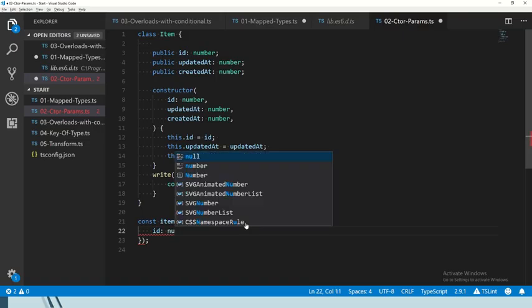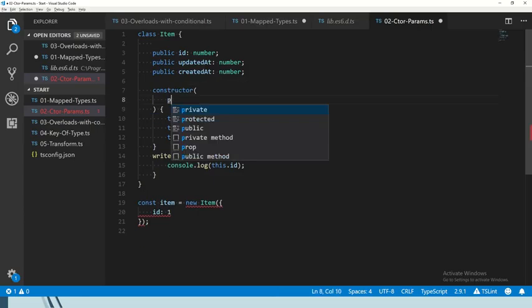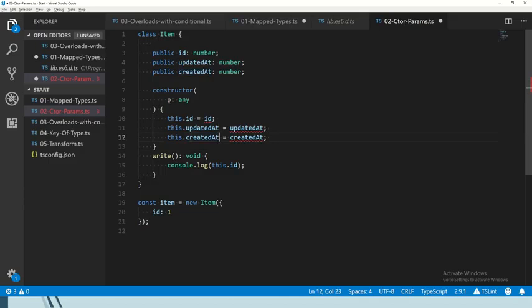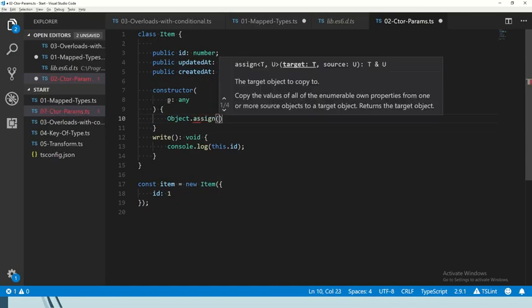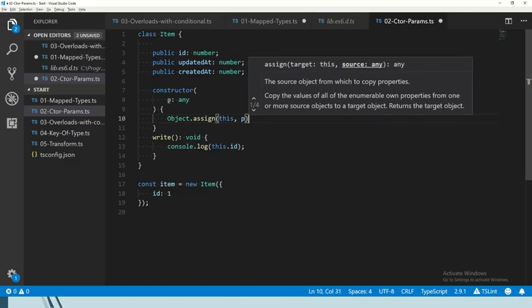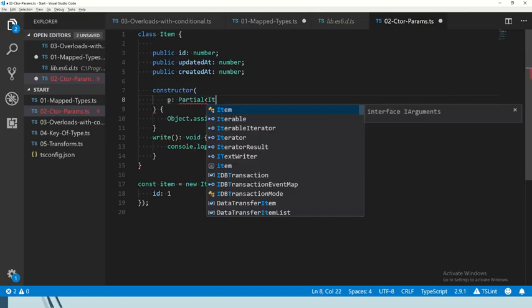We want to say 10, or whatever. And how could we do this? Well, we could pass a single parameter, and just use, for example, Object.assign. But now, armed with our partial type, how could we make this better? You could set it as partial of item. Exactly. So we're going to say here partial of item.